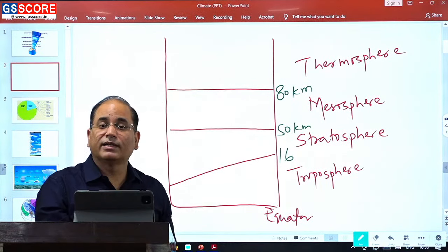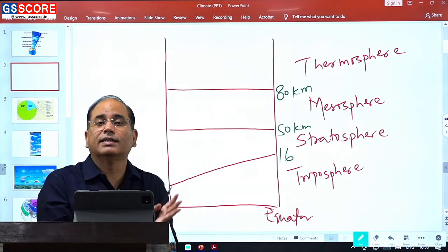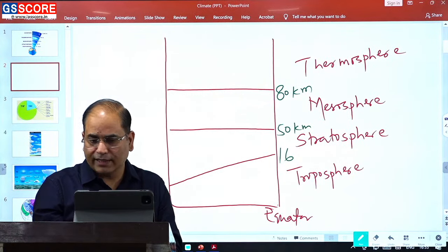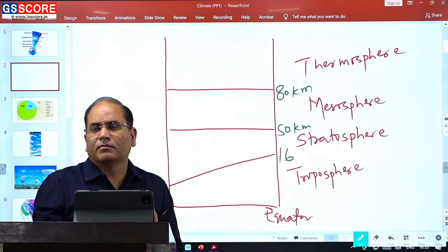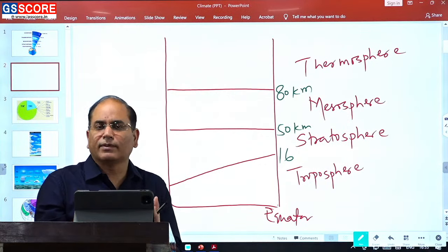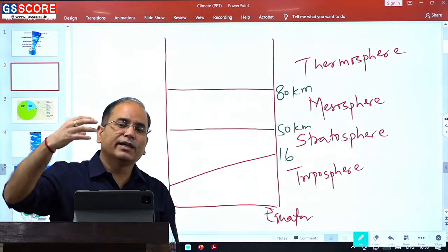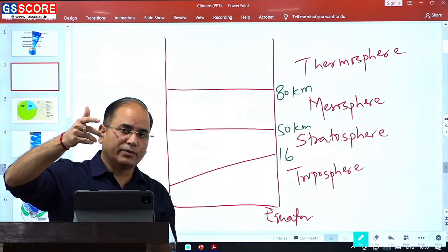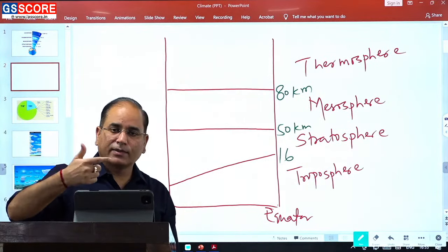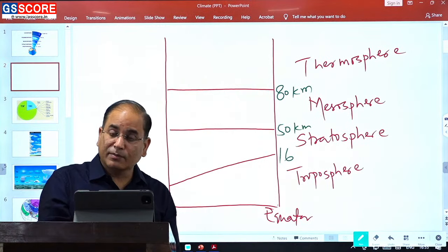That is why we generally say that our earth gets heated from below. It is not that the entire source of heat is coming from below, but most of the heat utilized by the atmosphere for the regulation of the temperature on the earth surface comes from below.